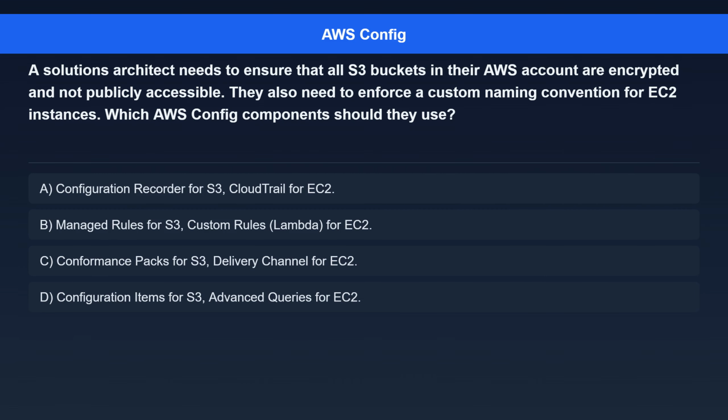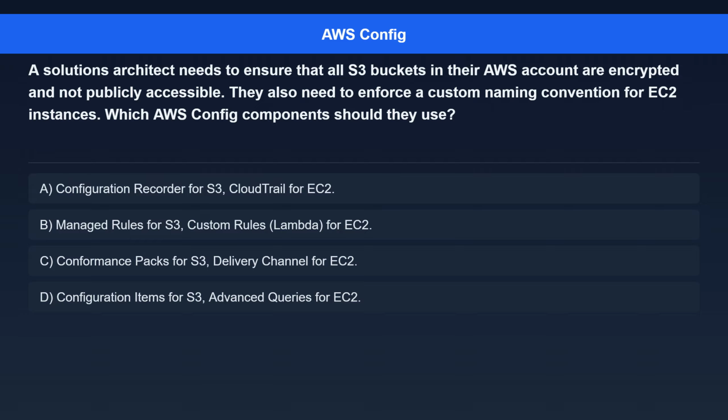Question 2. A solutions architect needs to ensure that all S3 buckets in their AWS account are encrypted and not publicly accessible. They also need to enforce a custom naming convention for EC2 instances. Which AWS Config components should they use? Option A. Configuration Recorder for S3, CloudTrail for EC2. Option B. Managed Rules for S3, Custom Rules, Lambda, for EC2.